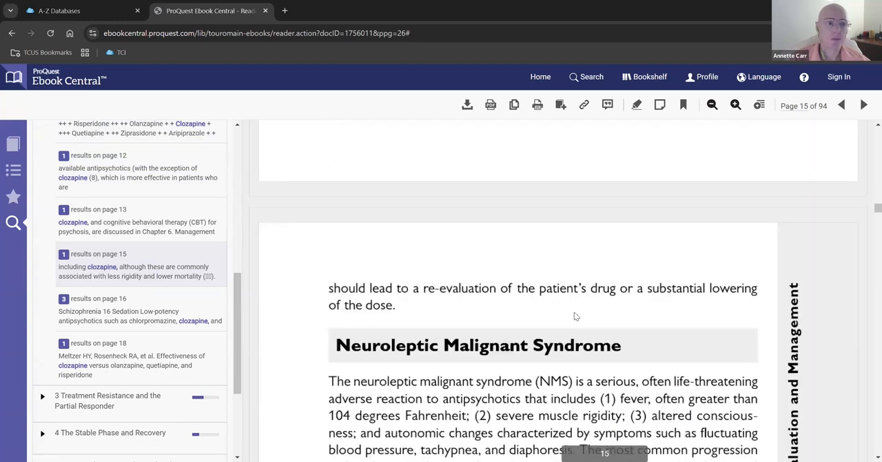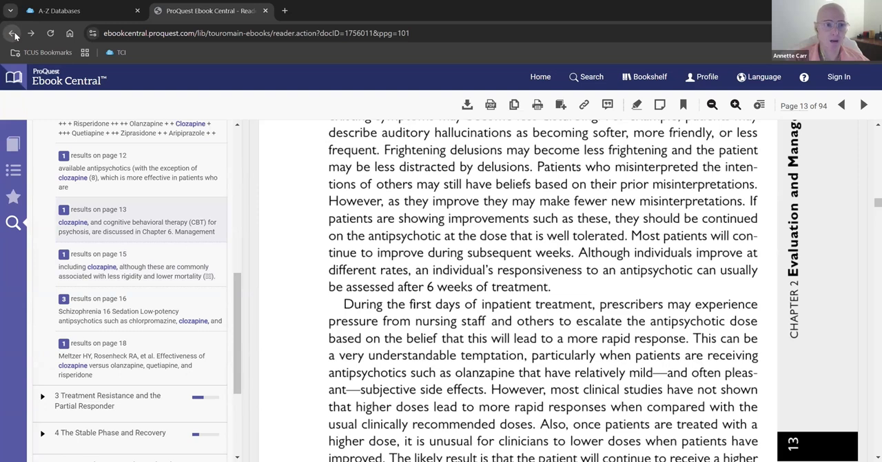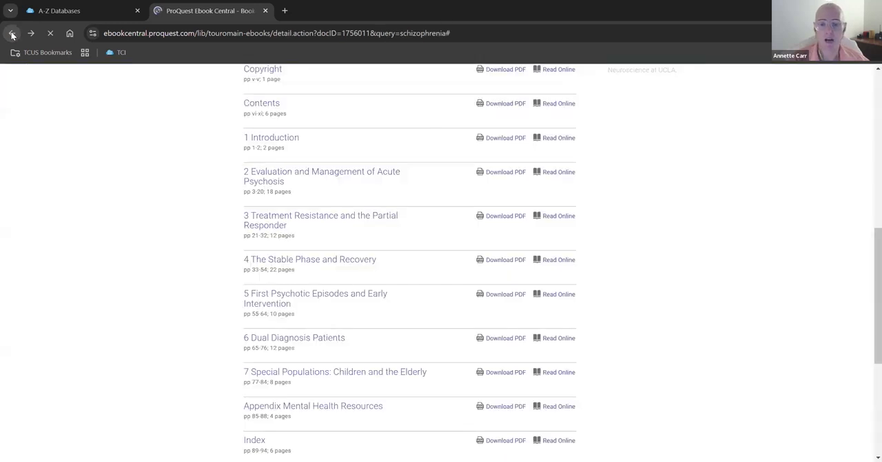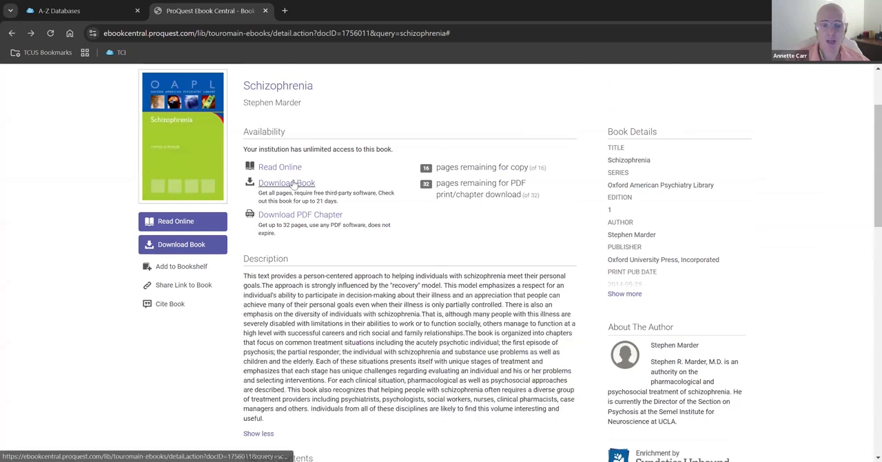Okay, so this is Ebook Central by Proquest. Now, people ask me, can I print the entire book out? No, you can't do that. That's a copyright violation. People also ask me if I can download the entire book.